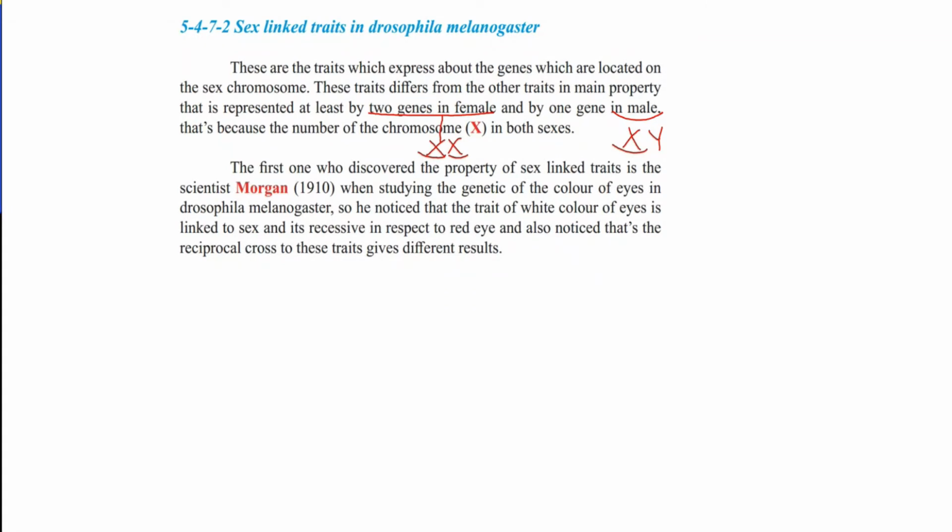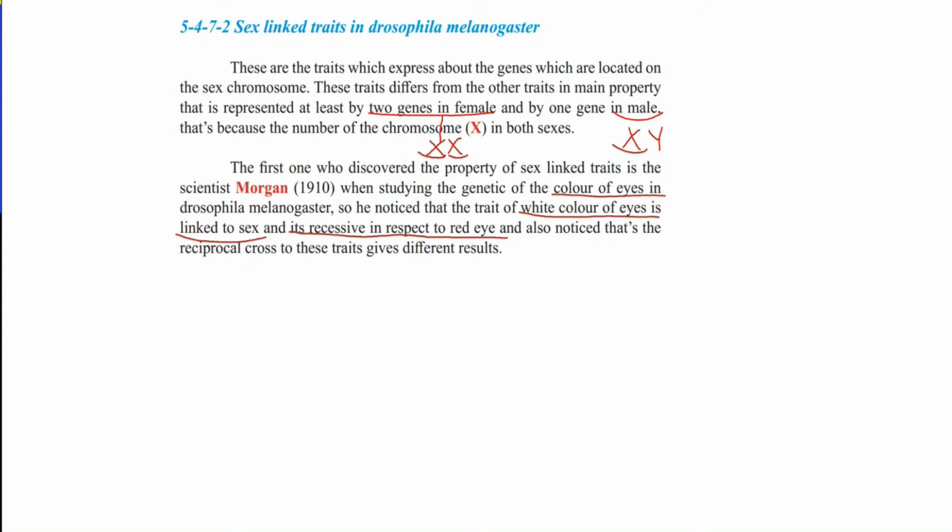The first one who discovered the property of sex-linked traits was the scientist Morgan, in 1910, when studying the genetics of eye color in Drosophila melanogaster. He noticed that the trait of white eye color is linked to sex, or the X chromosome, and it is recessive with respect to red eye.